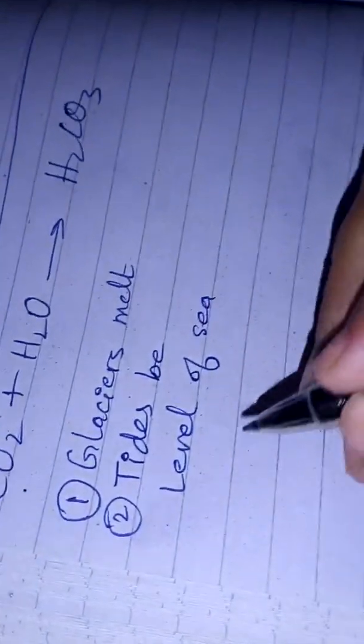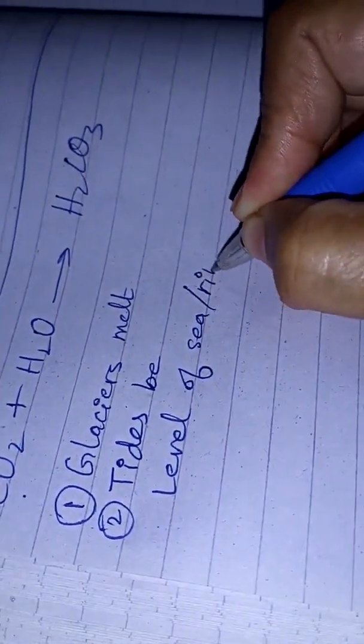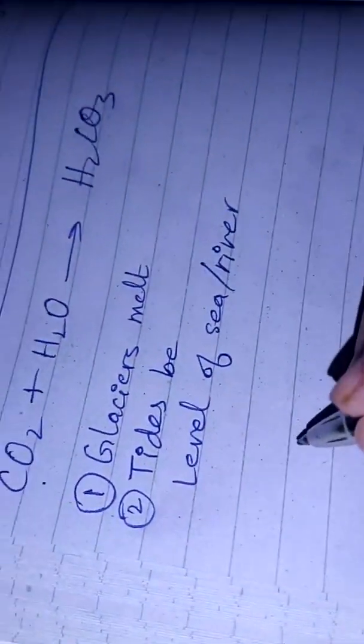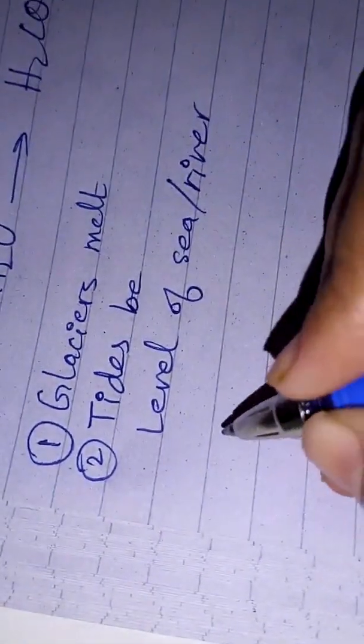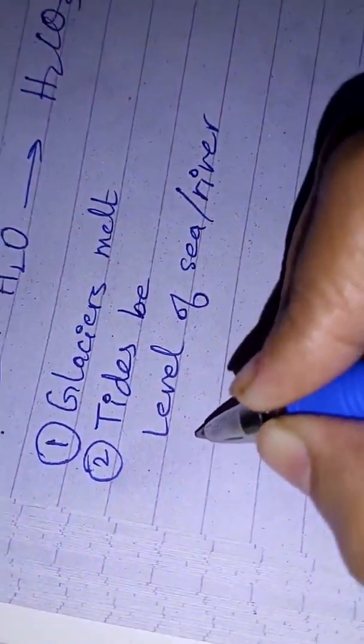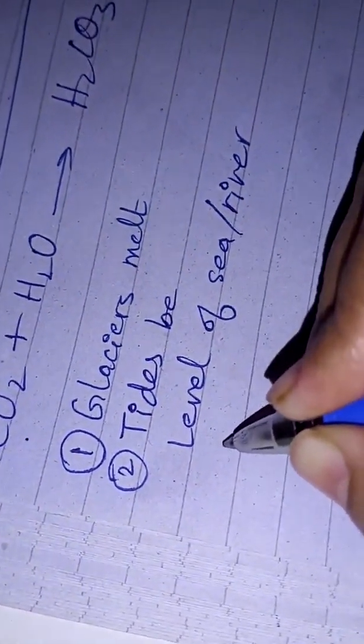Level of sea being higher means that both sea water and river water will rise. When they rise, they will enter the land areas, mostly those areas which are low in height, because water flows from a higher level to a lower level, so it will obviously flow to the lower level, causing floods.